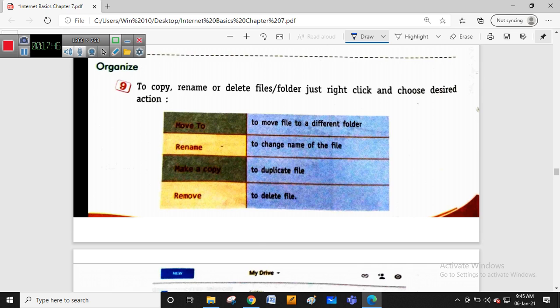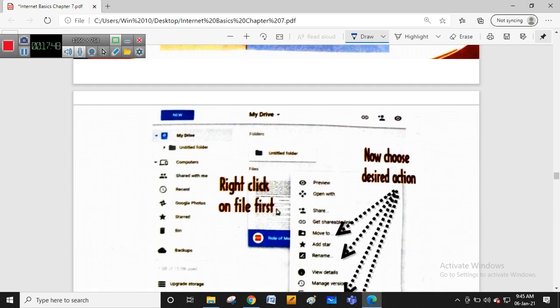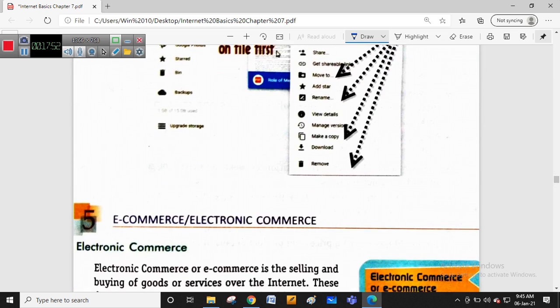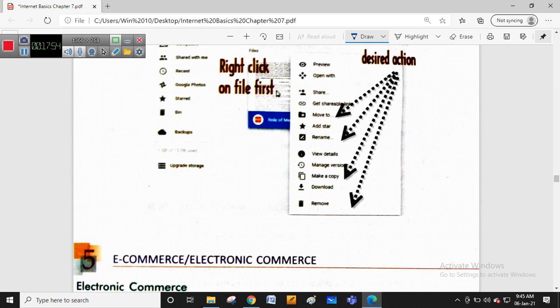Copying, renaming and deleting files can be done easily. We can also do OCR text with the help of Google Drive from the Google Docs filter. These are the main features of Google Drive and Google Docs. In Gmail the maximum capacity is 25 MB, whereas Google Drive has capacity of more than 25 MB, up to 15 GB, where we can create Google documents, Google Excel sheets, or Google Slides.